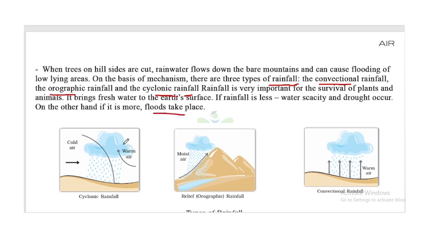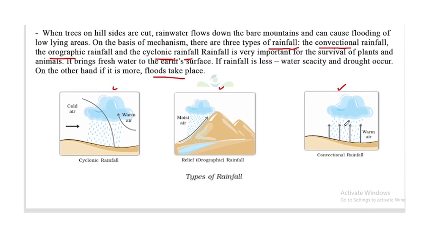Look at this picture. This is cyclonic rainfall, this is orographic or relief rainfall, and this is convectional rainfall. So there are three types of rainfall. So that's all about the chapter.